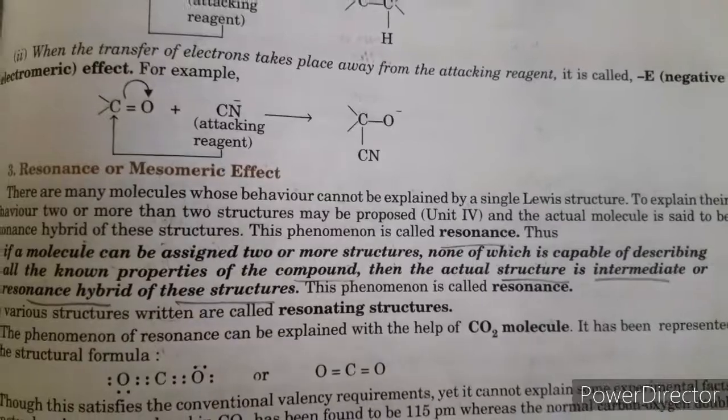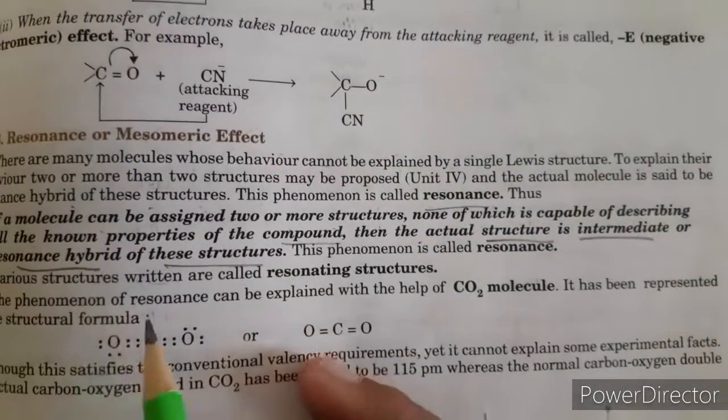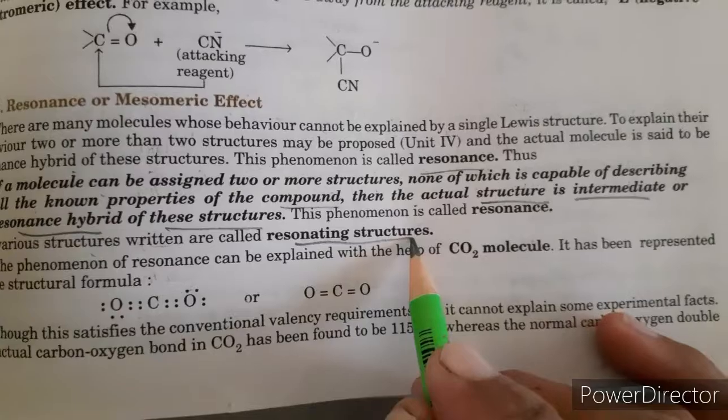That is called resonance. And these structures are called resonating structures.